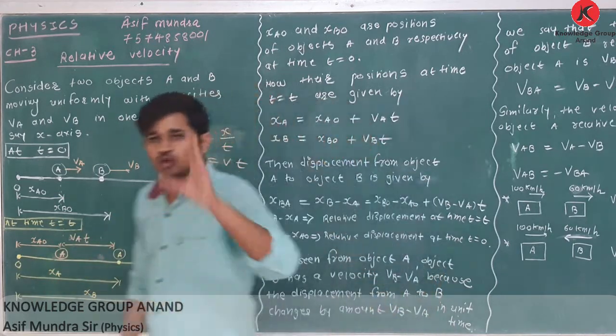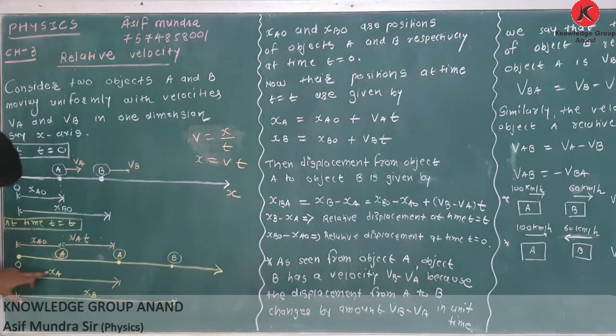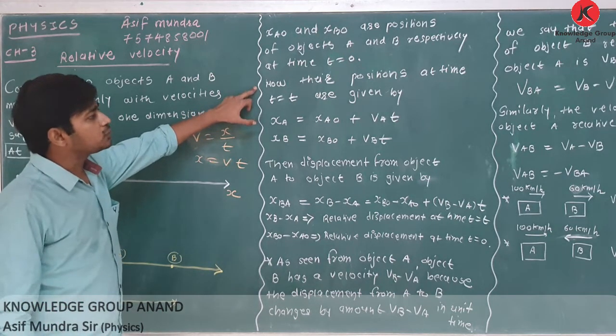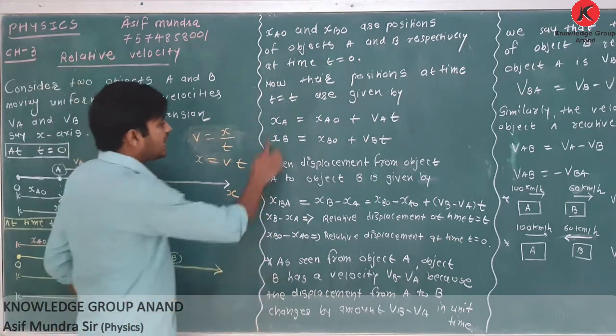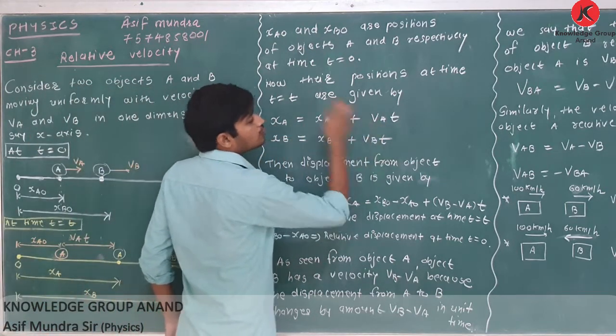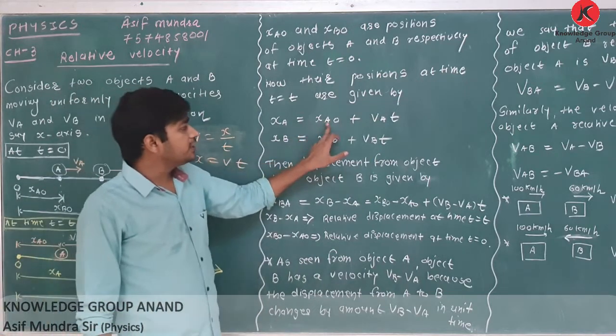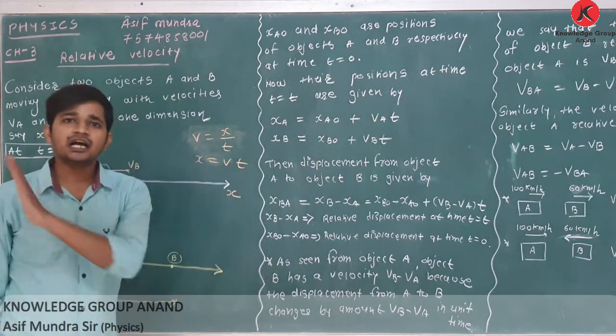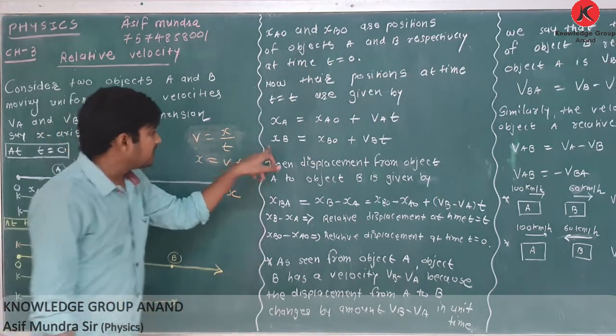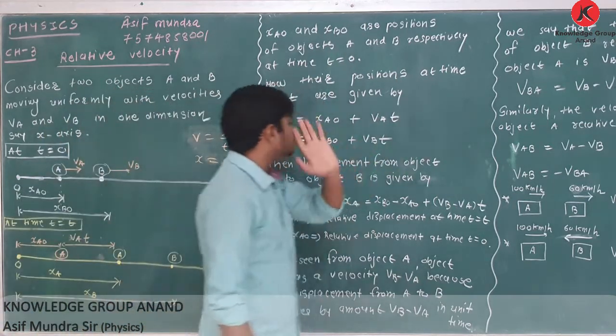Clear? So at time t, if I want to write XA, how to write it? XA is equal to XAO plus VAT. If you know how to write XA, you can easily write XP. XP is equal to XPO plus VBT. Now the positions at time t are given by XA is equal to XAO plus VAT, where XAO is the initial position and VAT is the additional distance traveled in time t. Similarly, XB is equal to XBO plus VBT.